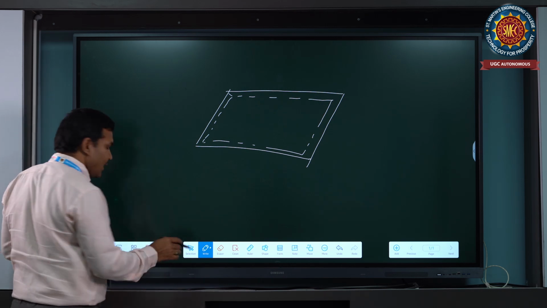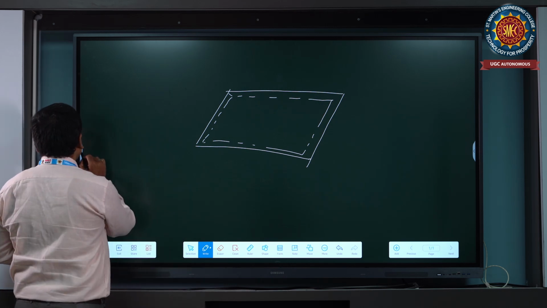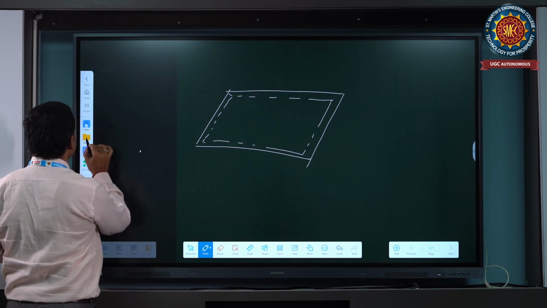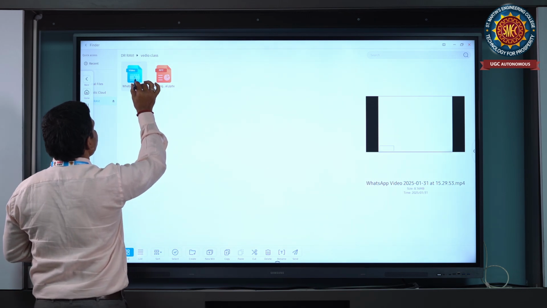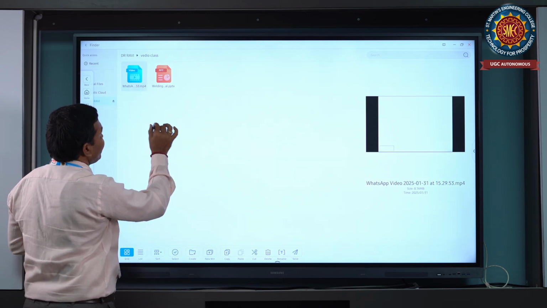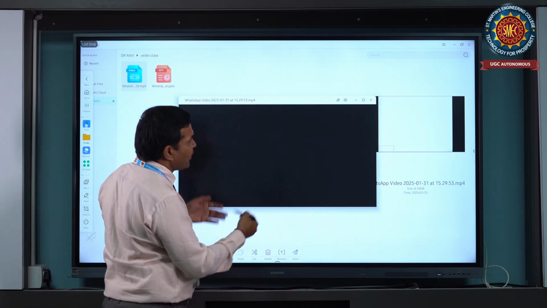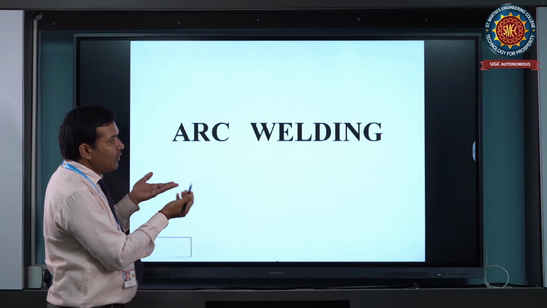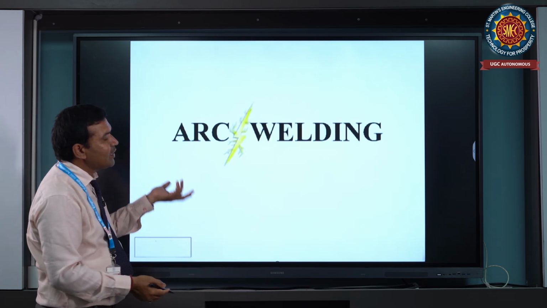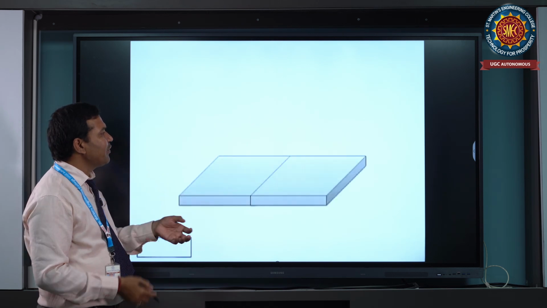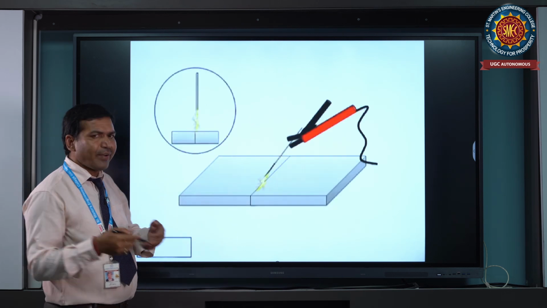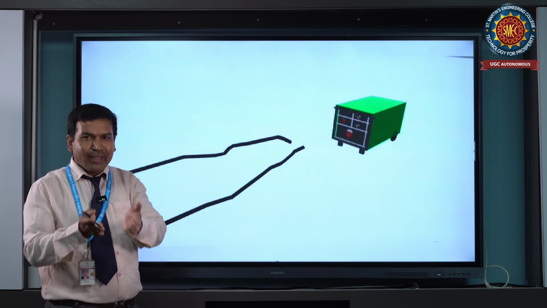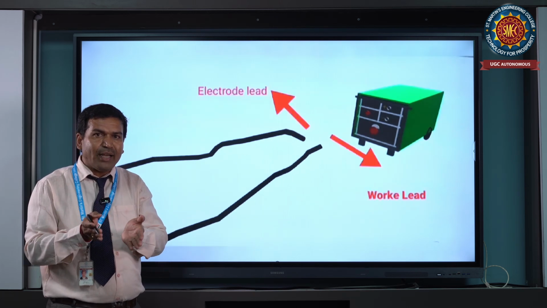Okay. Then you can see a small video on the principle of the arc welding process. See, this is what we perform in arc welding. It is a short video we generated. It shows the base metal, the principle of the arc, the welding machine, and the electrode. An arc means generating a small spark. When a spark is generated, heat is produced. With that heat, the filler material melts and is deposited wherever the job needs it, filling the edges and joining them.